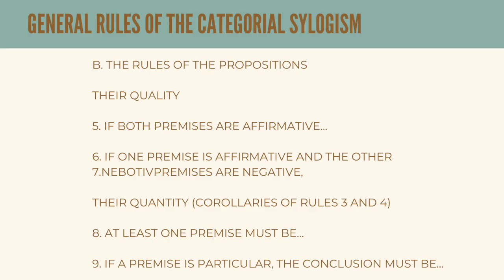In terms of their quality, fifth is if both premises are affirmative, sixth is if one premise is affirmative and the other is negative, seventh is if both premises are negative. In terms of their quantity, this is a corollary of rules 3 and 4. Eighth is at least one premise must be universal, and ninth, if a premise is particular, the conclusion must be particular.